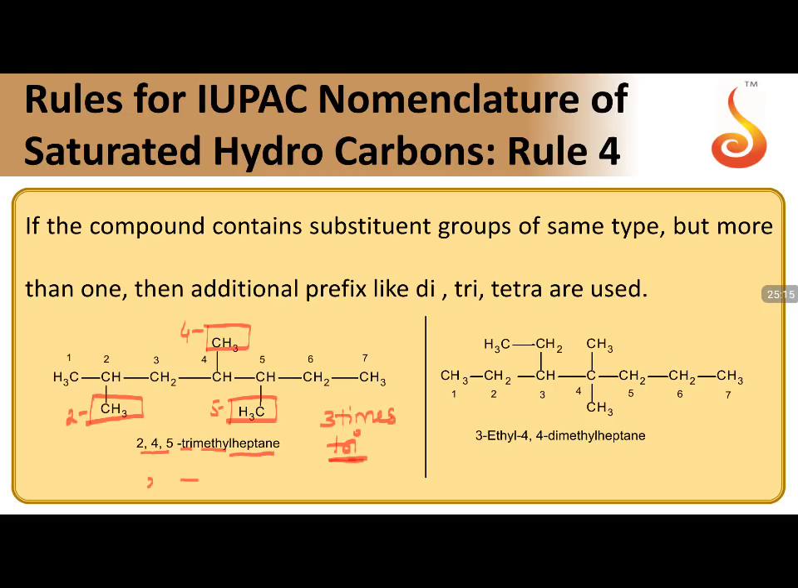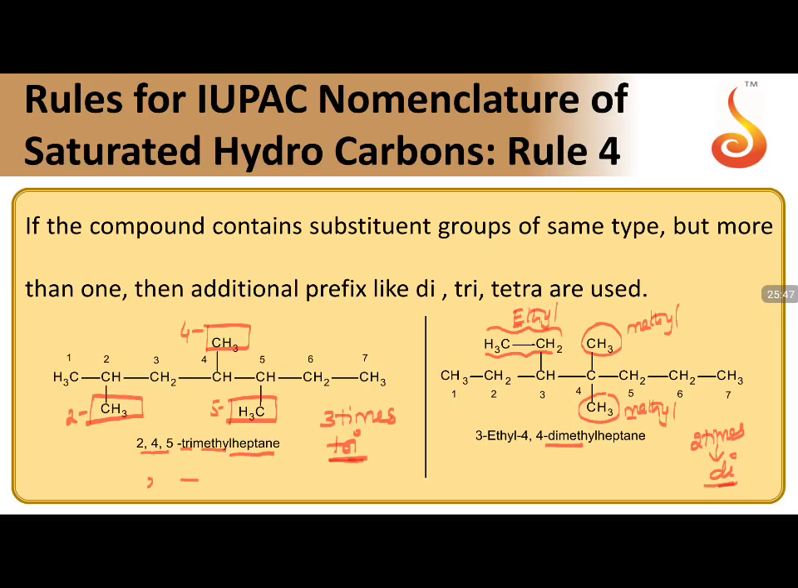Same way, if you see in this, here is a methyl group, here is a methyl group, and this is going to be your ethyl group. This is an ethyl group, so 2 carbon atoms are there. So ethyl, this is methyl, this is going to be a methyl. So how many methyl groups are repeated? 2 times repeated. So if 2 times repeated, we are going to use the word di, so dimethyl and ethyl.